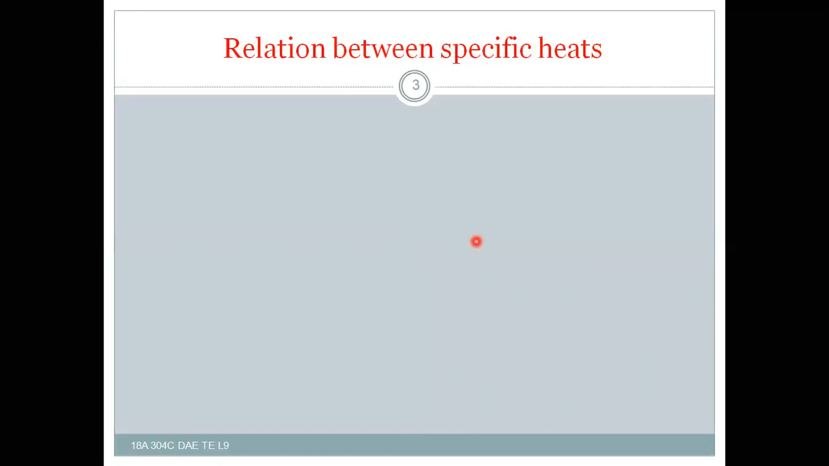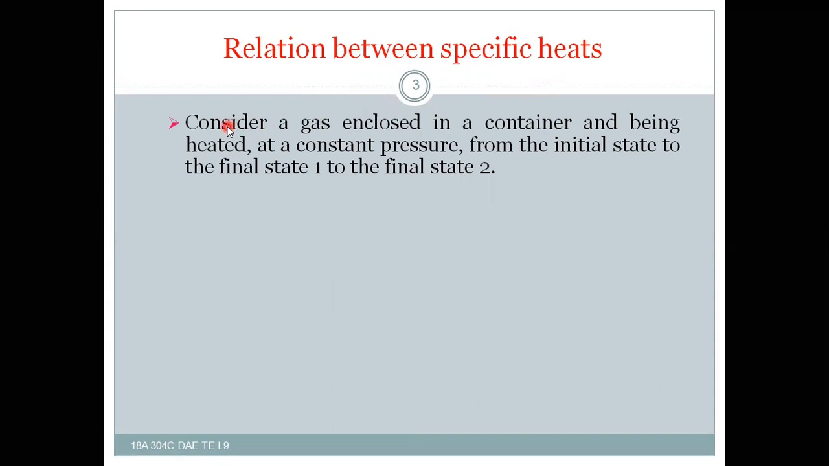The relation between two specific heats. First of all, the relation between two specific heats. Consider a gas enclosed in a container and being heated at a constant pressure from the initial state 1 to the final state 2.